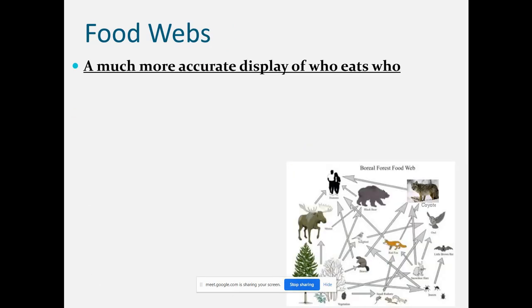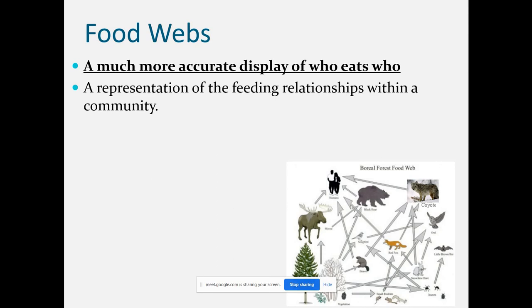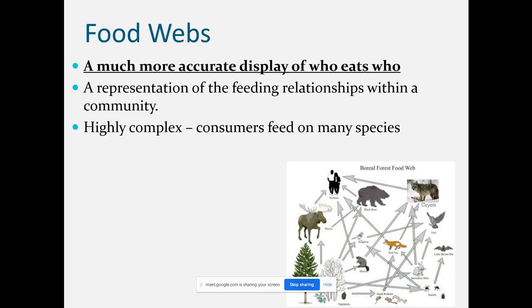What is written in the slide, like the primary consumer. This is a relationship, and in the food web, different organisms are connected with each other. A much more accurate display of who eats whom. Representation of feeding relationships within a community. Means in the community we have different kinds of organisms, and they feed on different organisms. So it is highly complex because different food chains are connected with each other. Consumers feed on many species. Sometimes one consumer feeds on different animals.